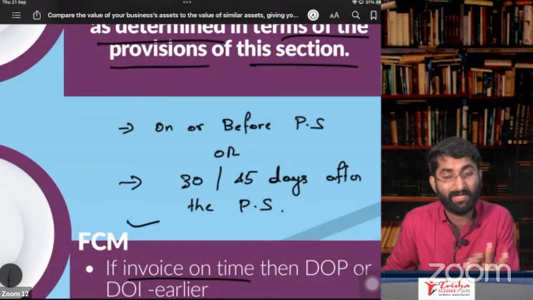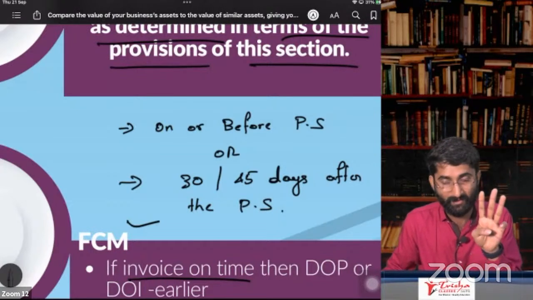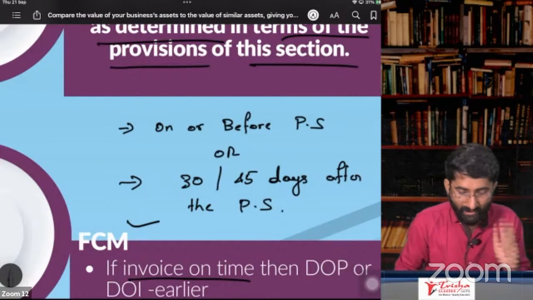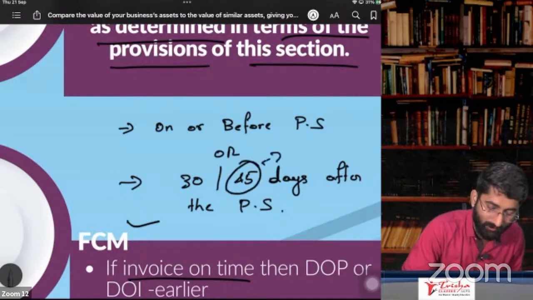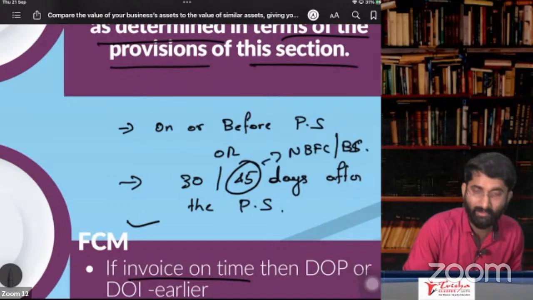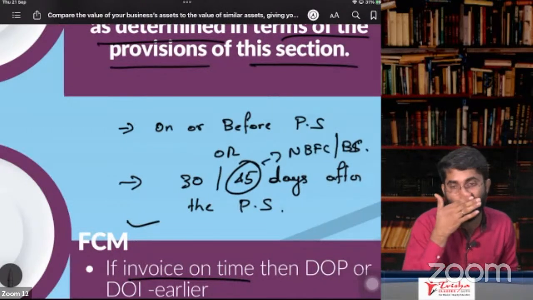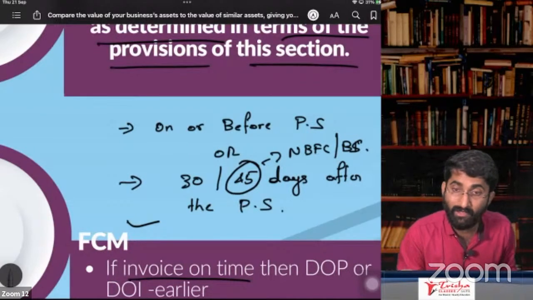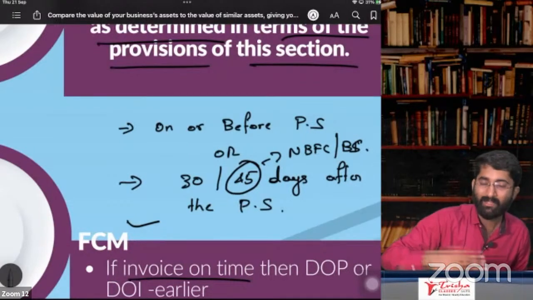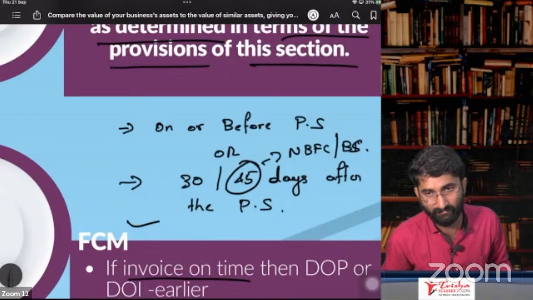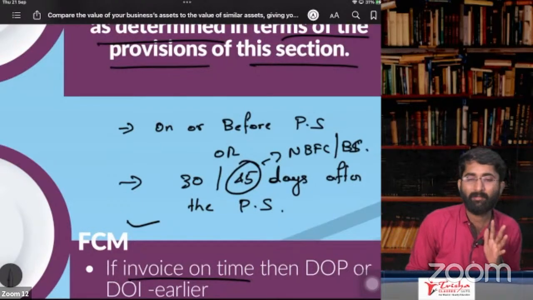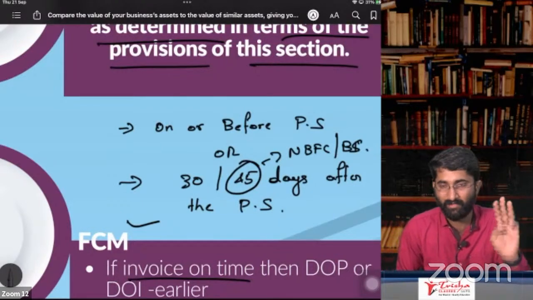But the time limit is 30 days, or 45 days. When will it be 45 days, sir? In case of NBFC, banking services, banking companies like this, they can issue the invoice within 45 days, not 30 days. In normal service providers, it is 30 days. Within 30 days, you have to provide.